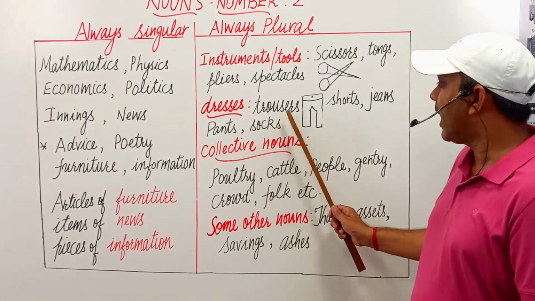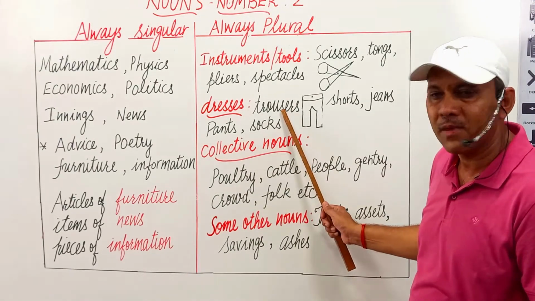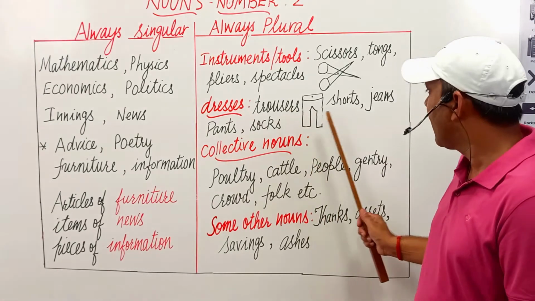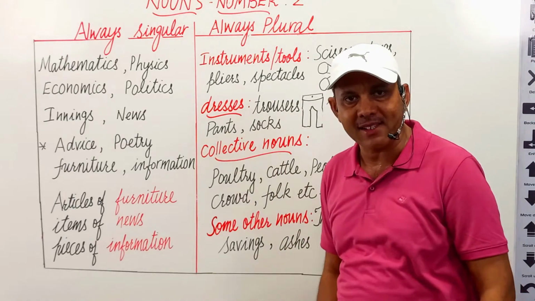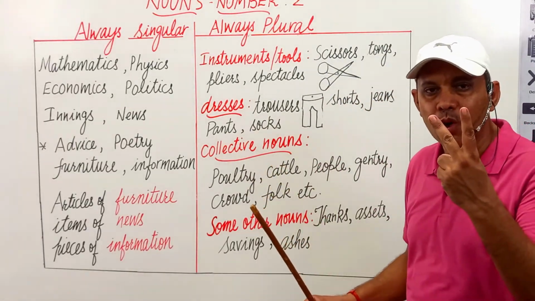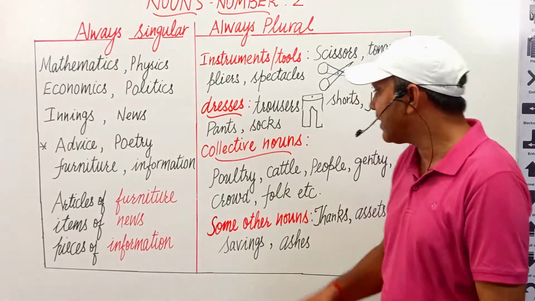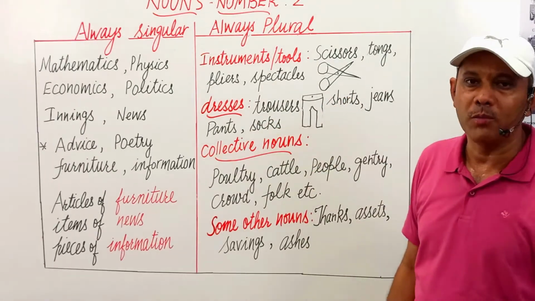For example, I want to purchase a pair of trousers, not a trouser. I want to purchase a pair of trousers, shorts, jeans. These are my pants, not pant. Socks, we have two socks always. We don't wear a single sock. That's why these are always used in plural form.